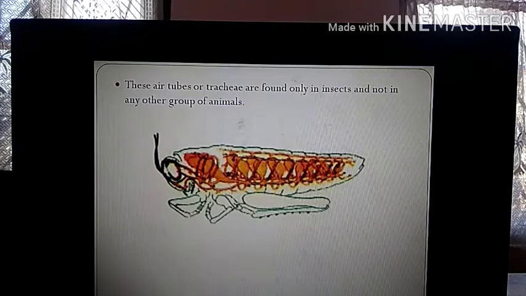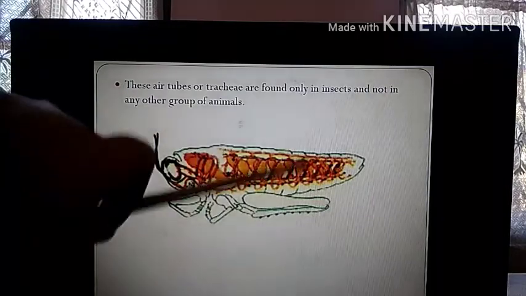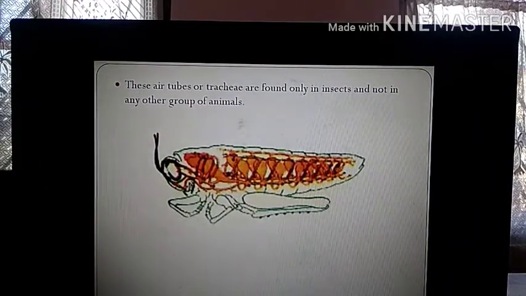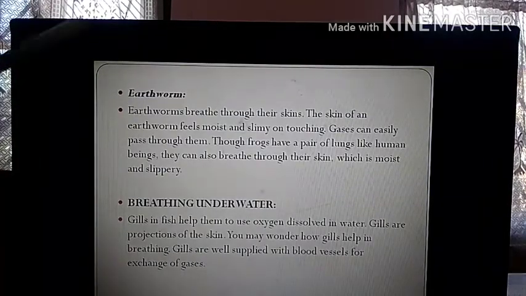And these trachea are again divided into bronchi, then bronchi is divided into bronchioles. So all these things you will study in higher classes. But in insects it is quite unique, as you can see. So next we come to earthworm.